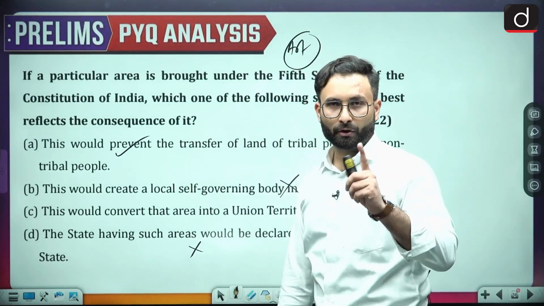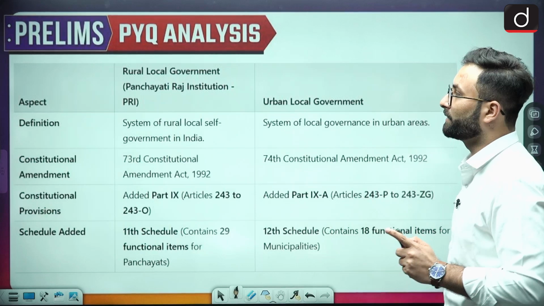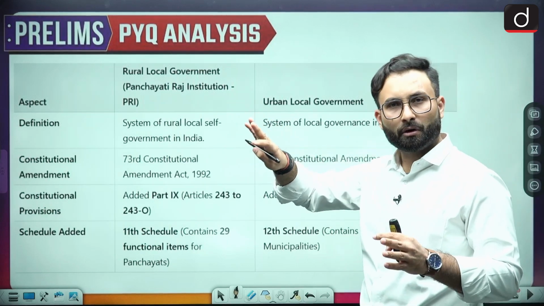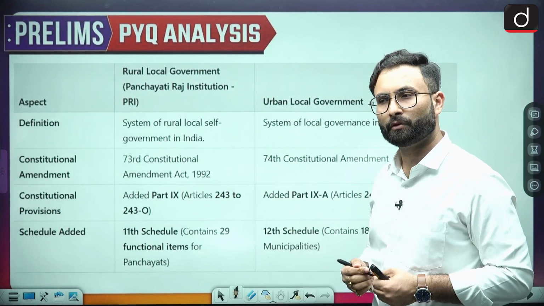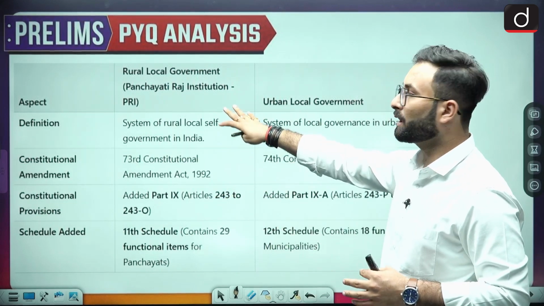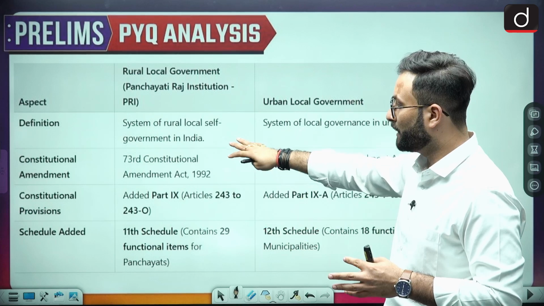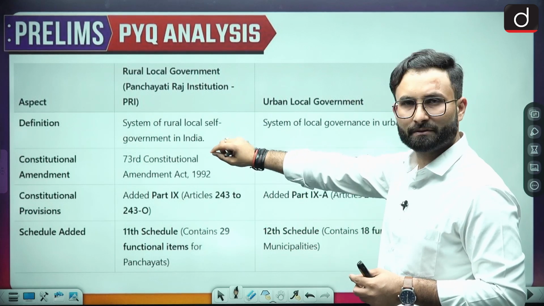Okay, 244 you should remember. Coming to the next one. Here we are talking about the local self-government, because we have already talked about some of the aspects in the first episode. Here we will be talking about the 73rd and the 74th Amendment Act. Some provisions I will be telling you.